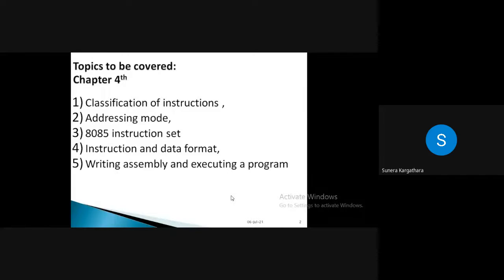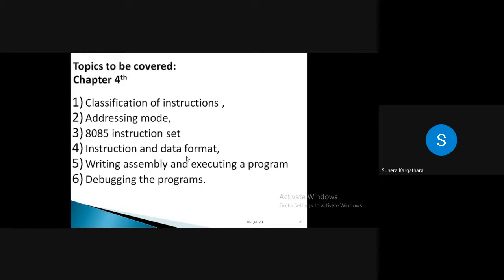Finally we will be ready to write any assembly language program, execute it, and if there is an error, debug it, right? These are the topics covered under this chapter, where with reference to the available 8085 instruction set, we see how we can classify it.